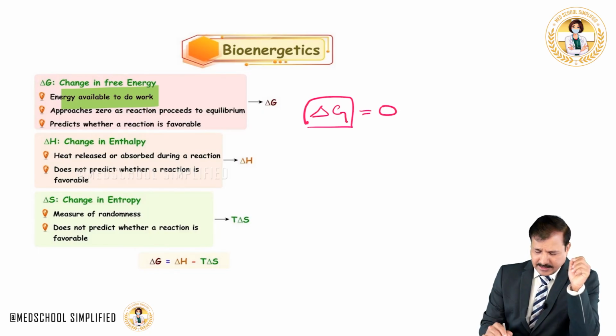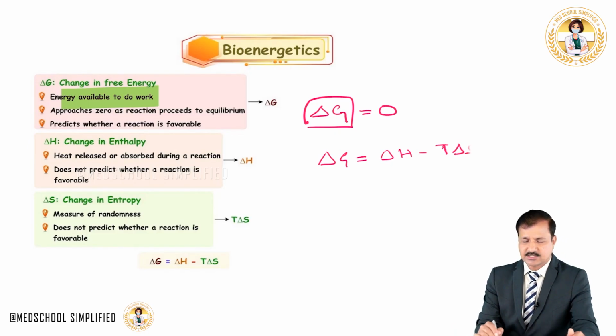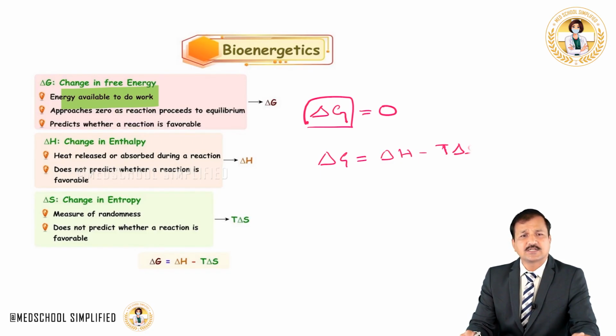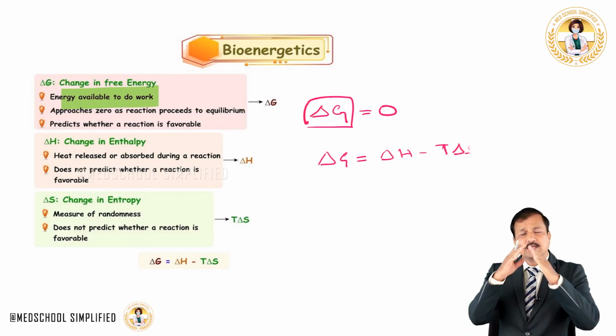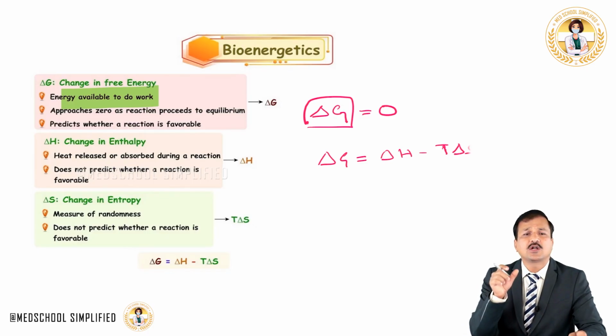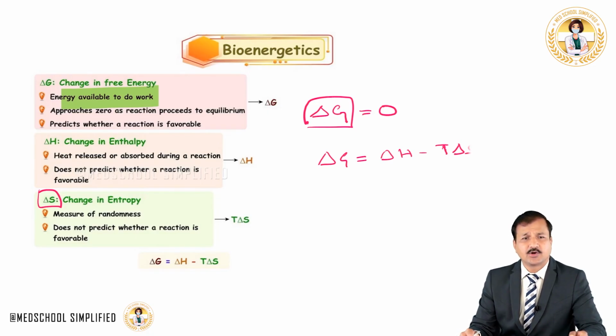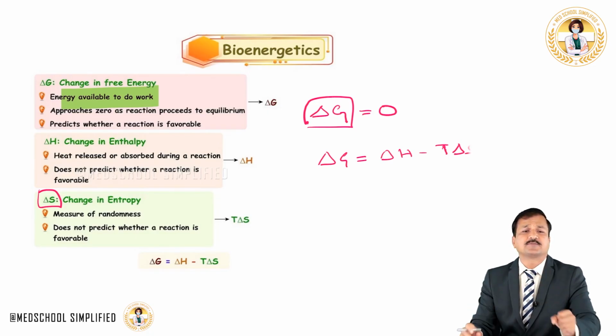While calculating delta G, the formula is delta G equals delta H minus T delta S. Delta H here is enthalpy, and that is the heat that is released or absorbed during the reaction. Delta H alone does not predict whether a reaction is favorable or not. Then we have delta S. Delta S is the change in entropy. It is the measure of randomness of the reaction.